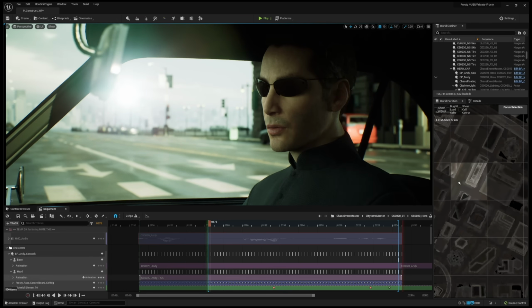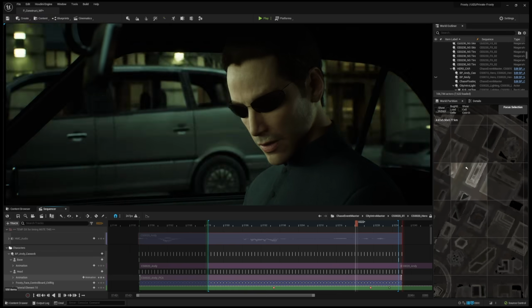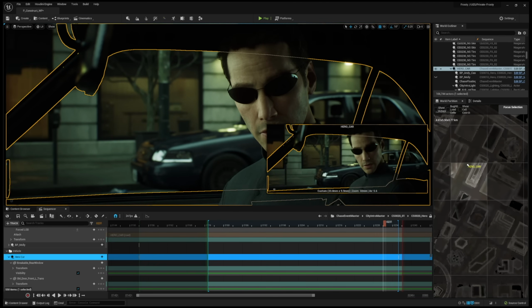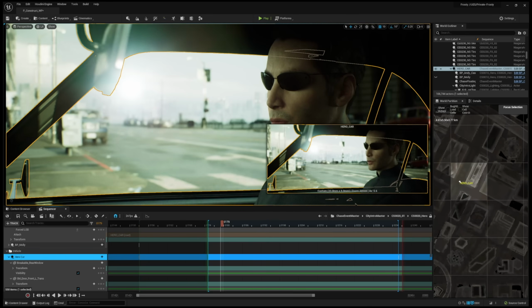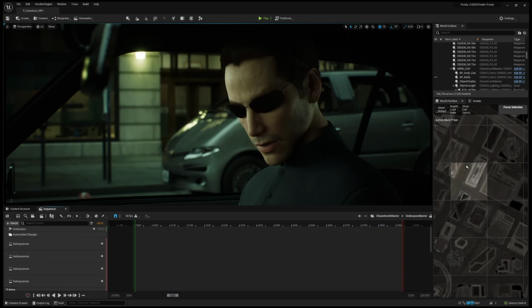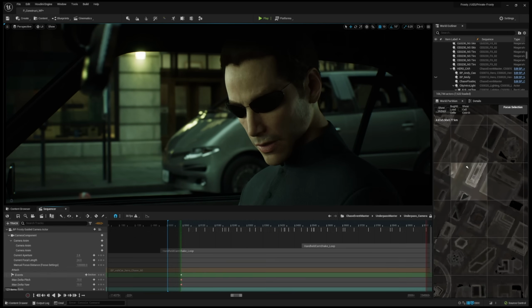Sequencer allows us to organize all content into subsequences, which can contain additional subsequences as well as the actual work. Using subsequences allows us to manage file collisions and follow a common editing paradigm between the different disciplines. Working in Sequencer is also very interactive. Notice how, as we scrub and move the car along, we can see our location update on the world partition map on the right. We can look at the gameplay cameras as well, of course.